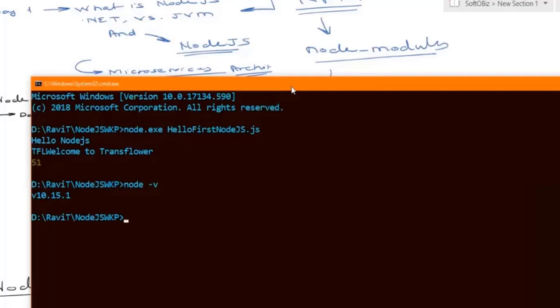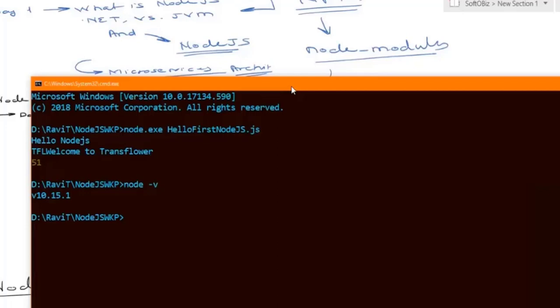You don't have to update your node version, because if you just want to understand Node.js, you can take any version. But if you observe, when we wanted to use Angular 7, that time we expected we should have the latest version. It is always good practice to have a latest version of Node.js which is stable. Whenever we keep the old version, there are certain functions that might have been deprecated from that Node.js, and because of that, your application development may get stuck somewhere. So it is recommended to use a latest stable version of Node.js. But even if you have an 8.7 version and your application is working fine, then you don't have to upgrade.